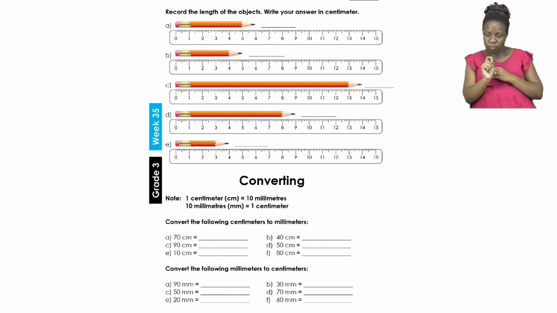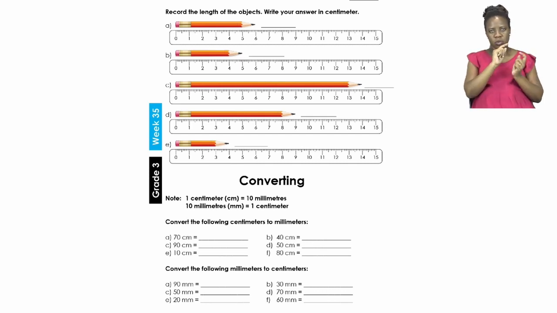When you're done with that, you're going to go to what is called converting. Now remember, when we are converting, which means changing the unit, we are changing today from centimeters to millimeters and from millimeters to centimeters.